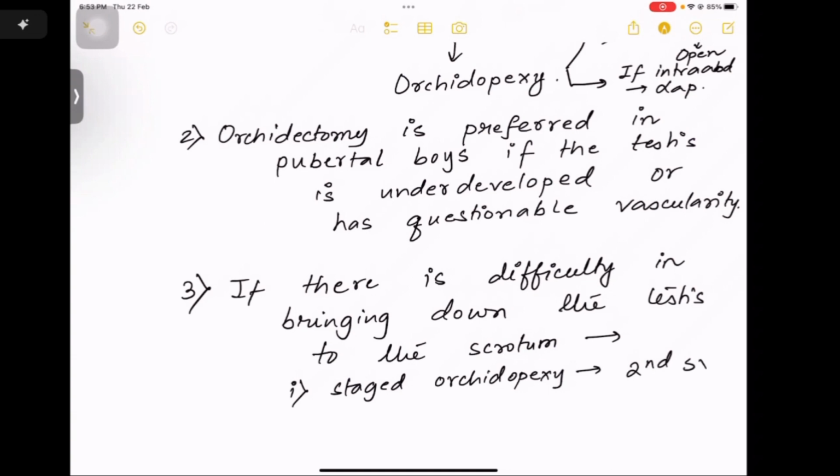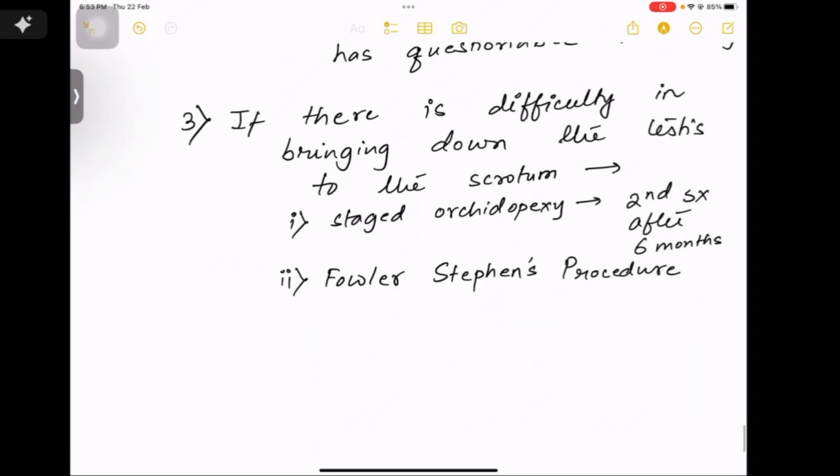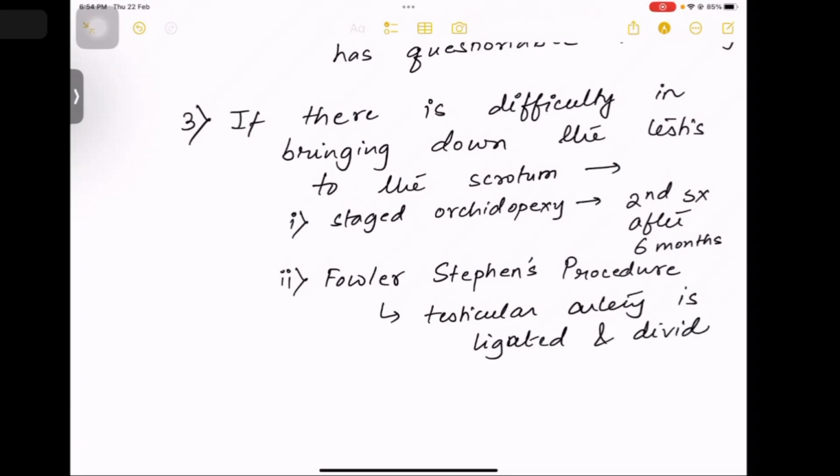Okay. Now, if there is difficulty in bringing down the testis to the scrotum, you have 2 possibilities. You can do staged orchidopexy or you can do Fowler-Stevens procedure. What is staged orchidopexy? This is actually second surgery after 6 months. इसलिए हम उसको staged बोलते हैं क्योंकि 2 stages में होता है. And what is Fowler's orchidopexy? You can see. Basically, here the testicular artery is divided and ligated to gain extra strength. This is all about undescended testis.